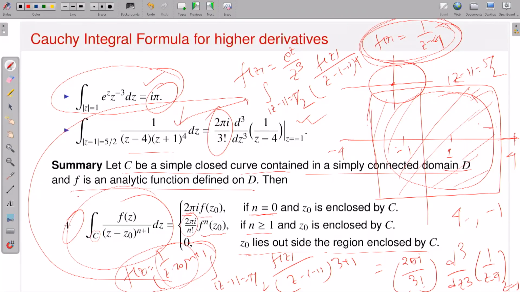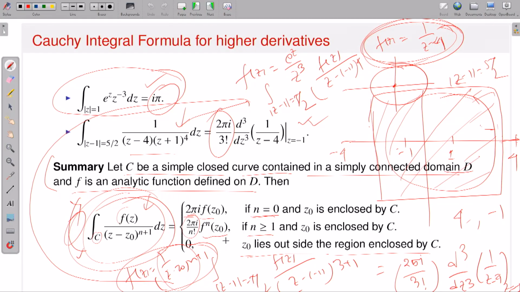So maybe this is the formula you should remember to evaluate this kind of contour integral. If I give some problem and you identify that it is of this form where f satisfies the hypothesis, then this formula will help you get the value of the contour integral. You don't have to calculate explicitly using parameterizations; if you identify your function, you can evaluate these contour integrals.